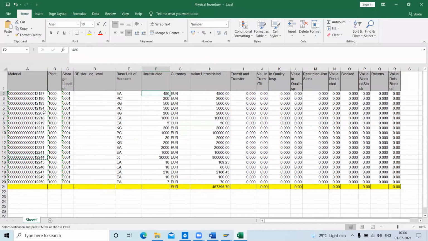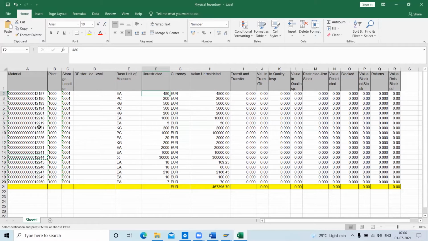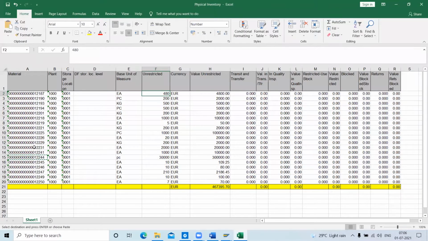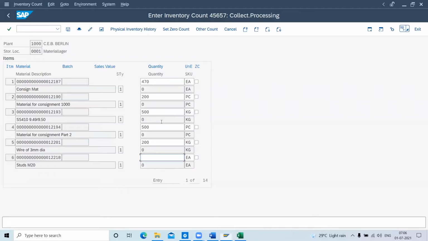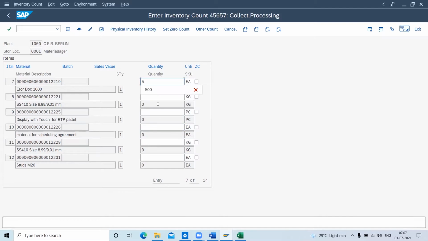12194. How many quantities are there for 12194? Suppose 500 is there, so I'll enter 500 again. 12201. 200 is there. Okay, I assume that I received 200. Then what is left? 12218. How much is there? 1000. Okay, I will enter 1000. Now 12219. How much is there? 5. I enter 5 only. So like this, we have to enter the count which we provided in the document.